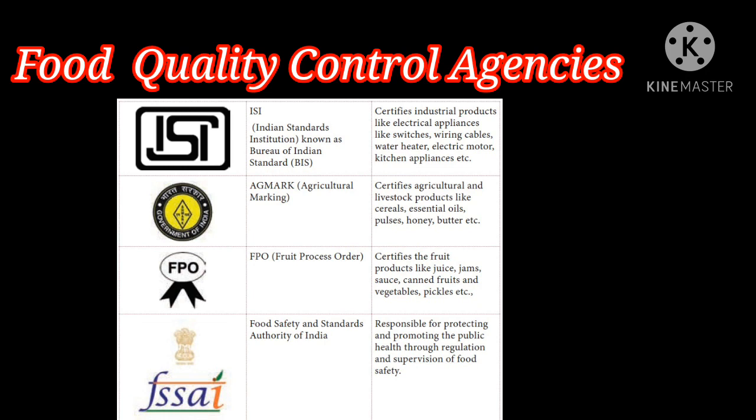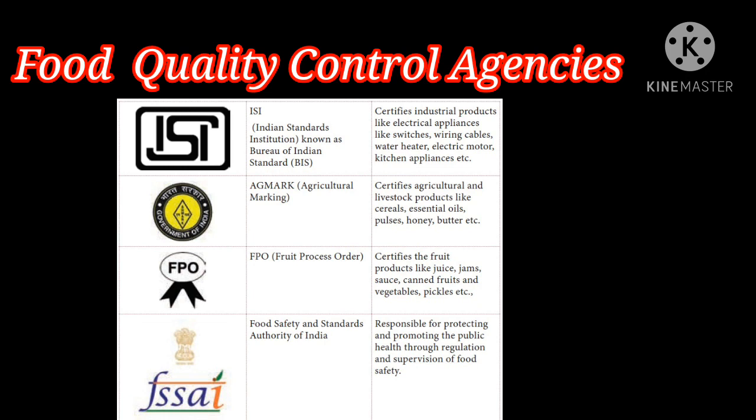Second one, AGMARK, agricultural marking, certifies agricultural and livestock products like cereals, essential oils, pulses, honey, butter, etc. Third one, FPO, Fruit Products Order. It certifies fruit products like juice, jams, squashes, canned fruits and vegetables.